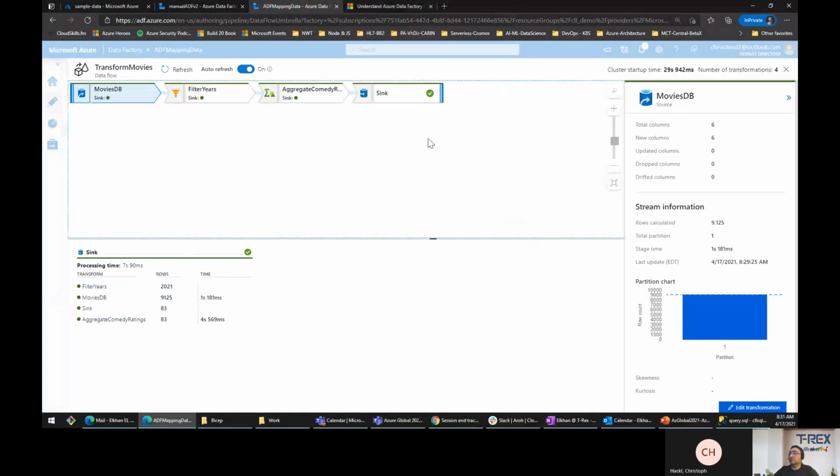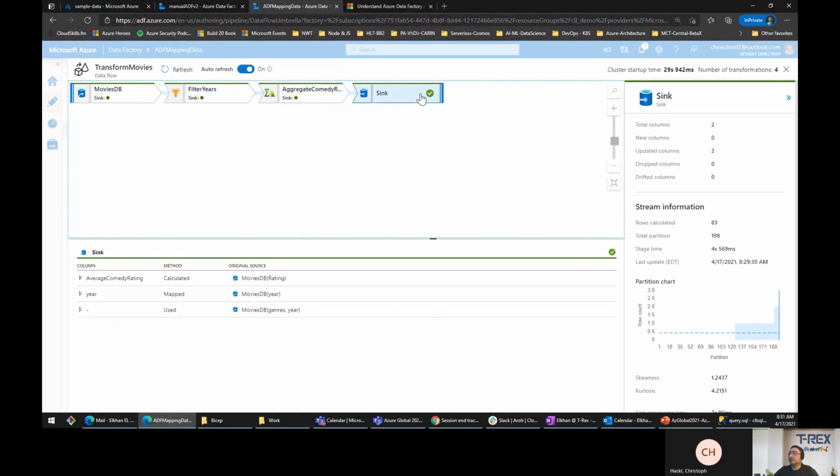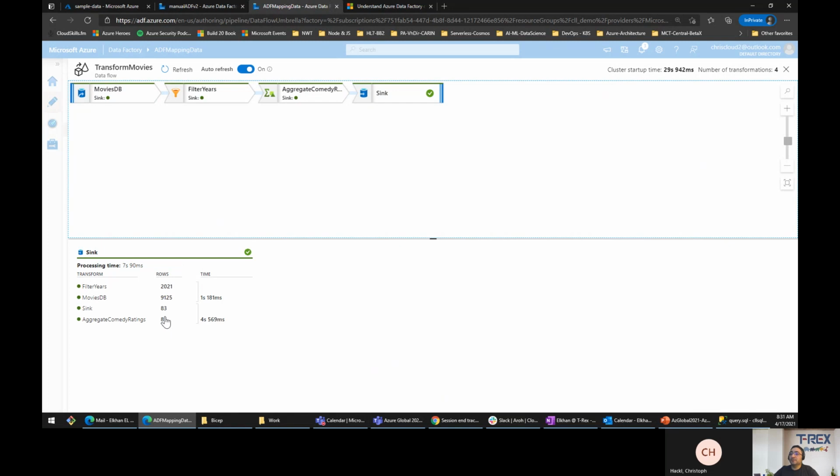You can get that information here: what was filtered, how it was aggregated, and what was the sink. So basically, where did this data go? And as a result, you should get 83 rows out of more than 9,125 movies.